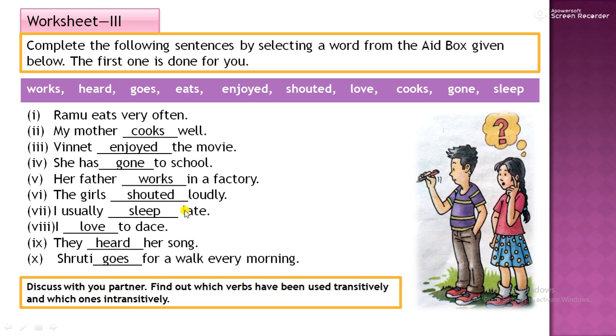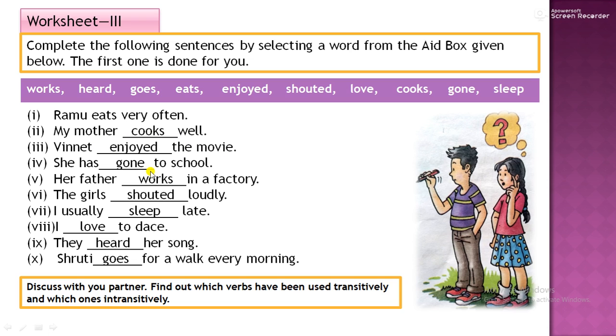Now these are examples of intransitive verbs. Ramu eats very often. Sentence meaning is complete but there is no object. Receiver of the action is missing. So these type of sentences are called intransitive verbs. Eats very often. Mother cooks well. So cooks well, it is adverb, telling the quality of the verb. Means how mother cooks. She cooks well.